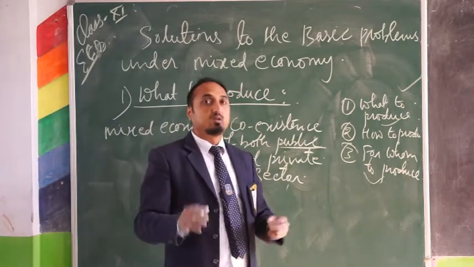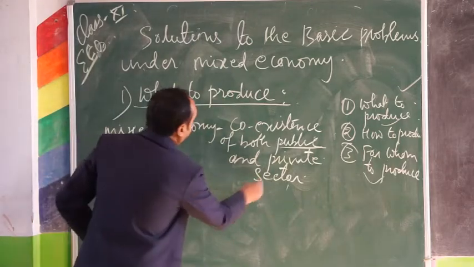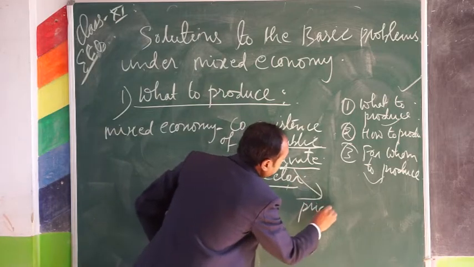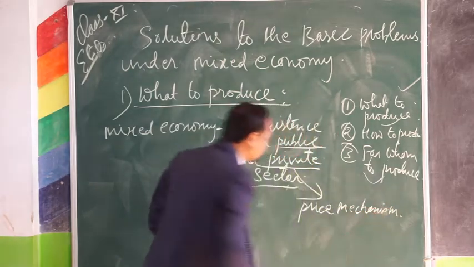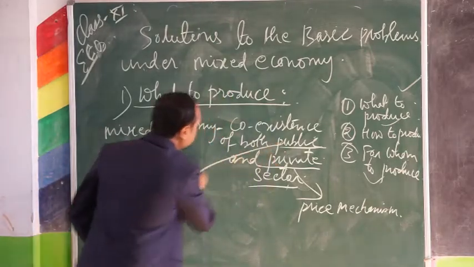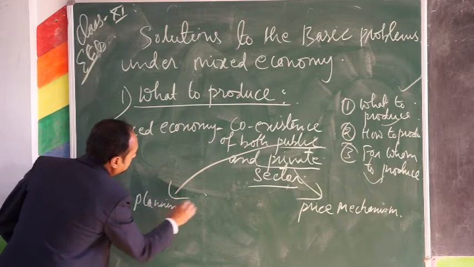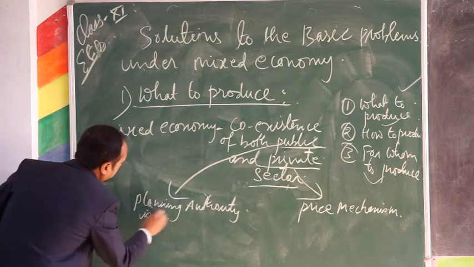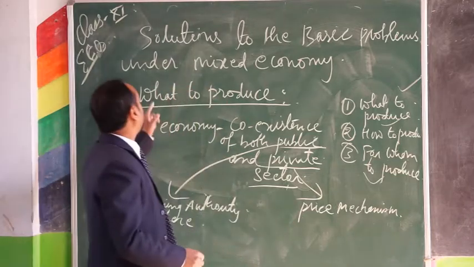In order to solve basic problems like what to produce, in the private sector the price mechanism solves the basic problems, whereas in the public sector, the planning authority is there to solve the problem of what to produce.